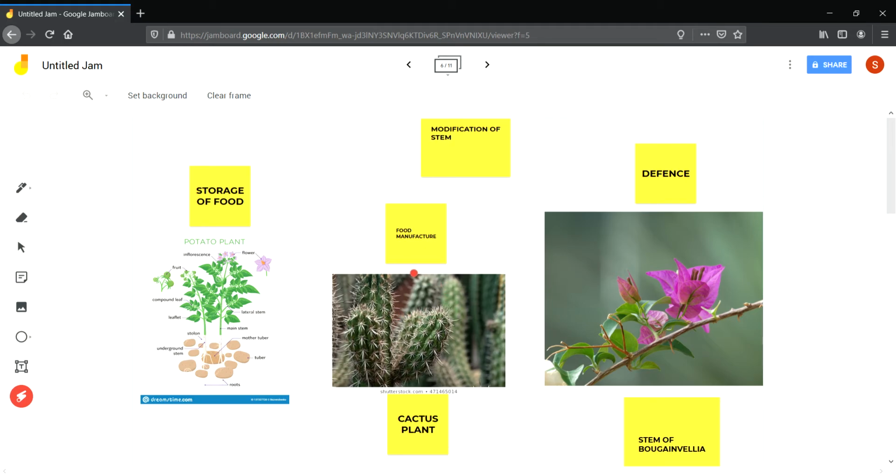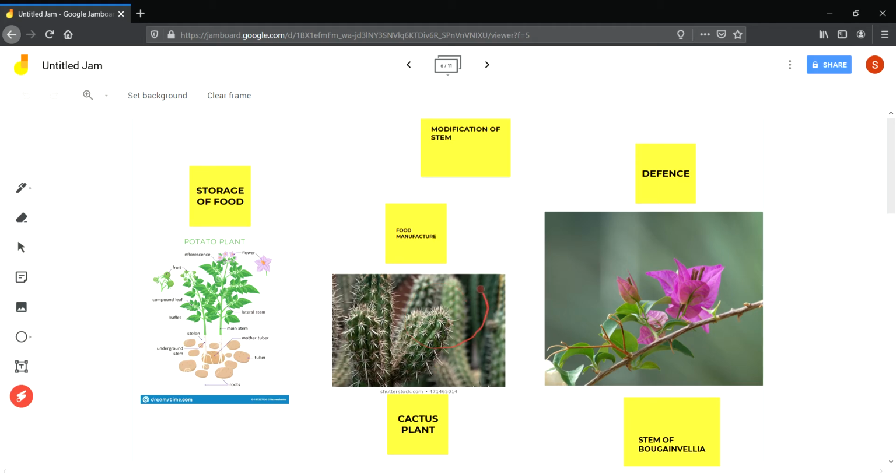Then there are several stems which manufacture food for the plant, like the plant which grows in the desert, the cactus plant. This is a cactus plant. The stem becomes green, thick and fleshy, and the leaves are converted into spines for defense, and so that transpiration cannot take place, and the food is manufactured by the stem.